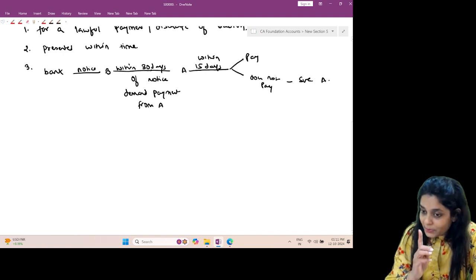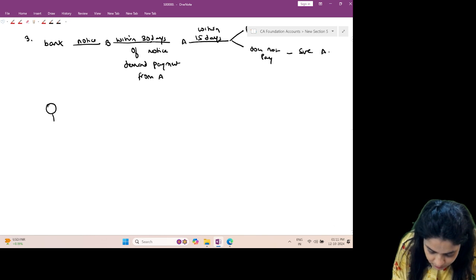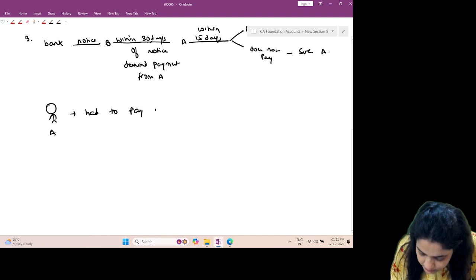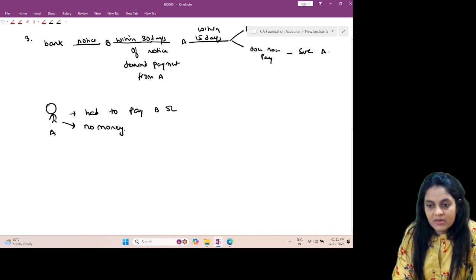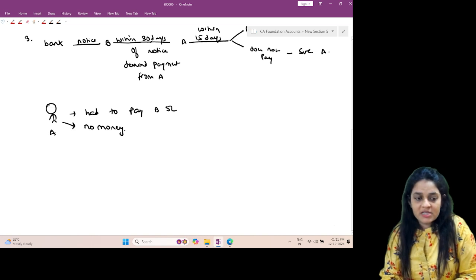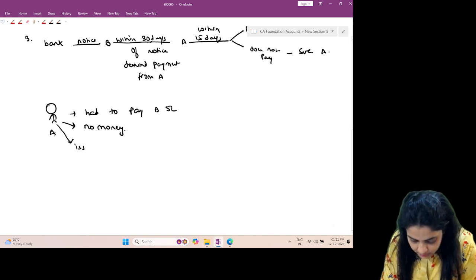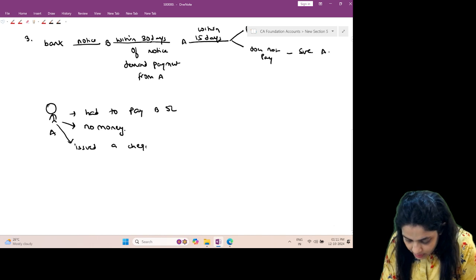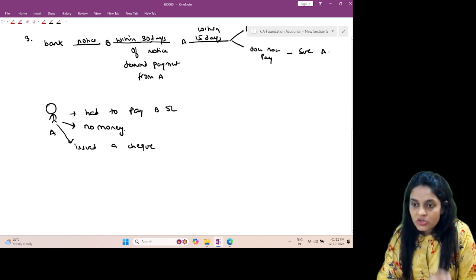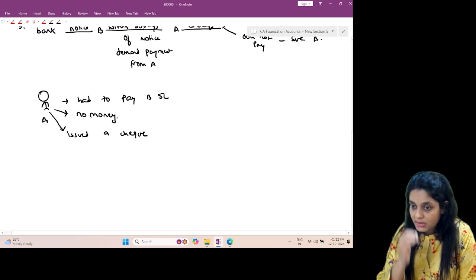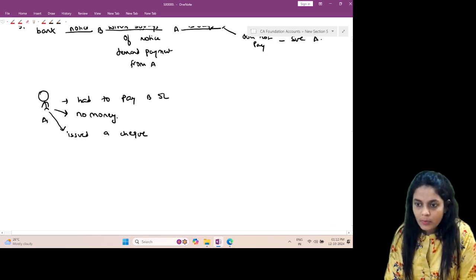Now, moving on to this case, please listen to this case very carefully. A had to pay B 5 lakh, but A had no money. B was telling him every day, please pay, but he did not have the money. So, what to do? He issued a check. Does he have money? No. He issued a check, but now he told B, please don't present it for 5 days. Present it after 6 days. B was like, okay, no problem.